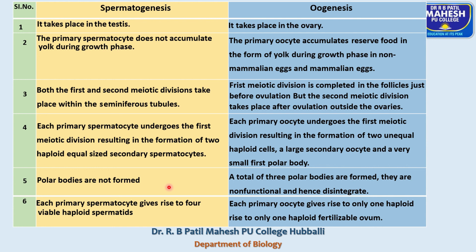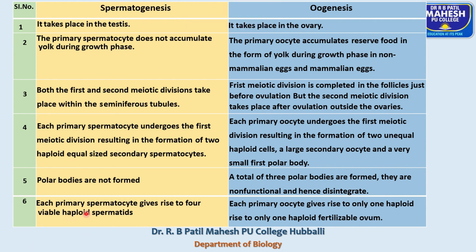At the end of spermatogenesis, the next difference, the seventh one: from a single primary spermatocyte, four haploid sperms are produced, whereas during oogenesis, from a single primary oocyte, only one haploid ovum is produced.